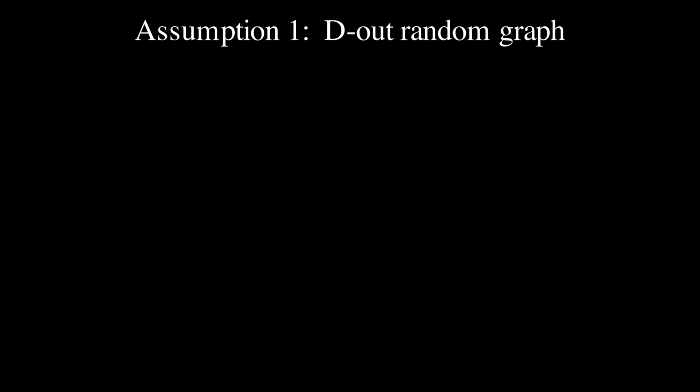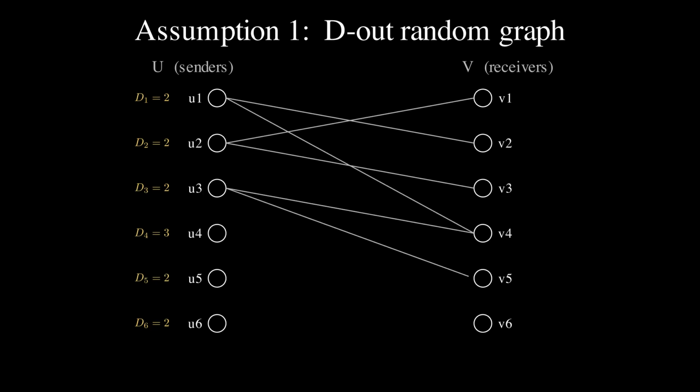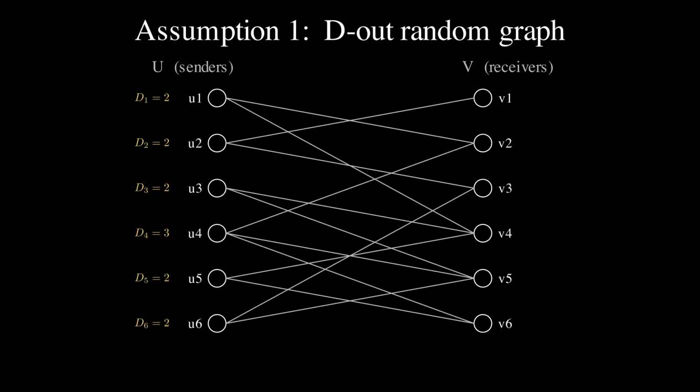How does the feasible graph arise? The paper models it as a D-out random bipartite graph. The construction has two steps, repeated independently for every sender. Step 1. Each sender U independently draws an out degree D sub U from a common distribution on the integers from 0 to n. Step 2. Conditional on that degree, the sender selects D sub U receivers uniformly at random, independently of every other sender. Each chosen receiver becomes a neighbor. Repeat for every sender, and the feasible graph emerges. The receivers do not choose, they are chosen.